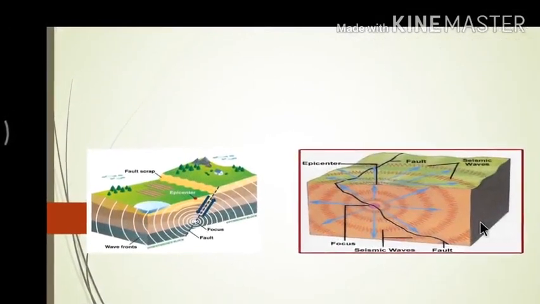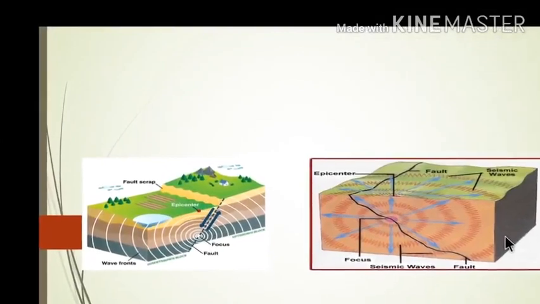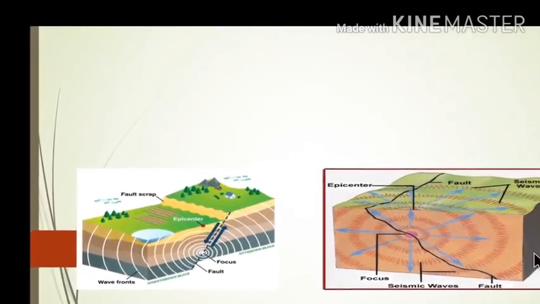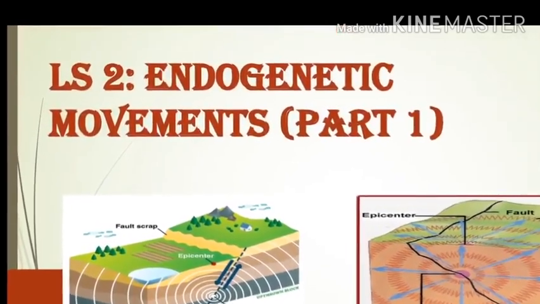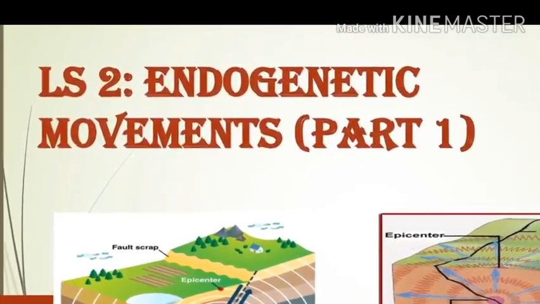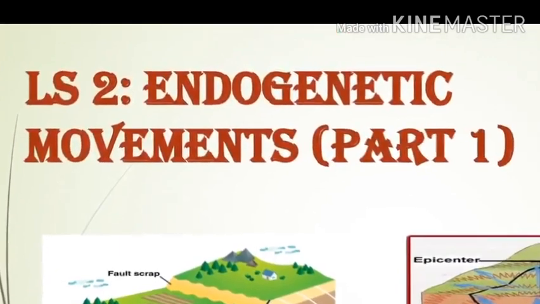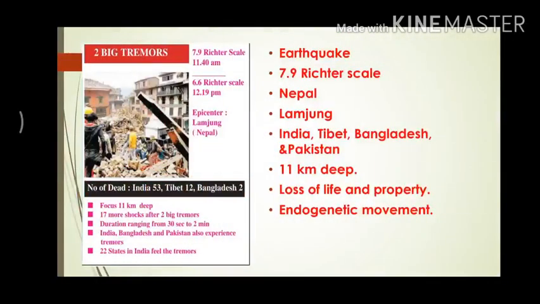Good morning, students. In lesson number 1, we studied about distributional maps. Now, lesson number 2, we are going to study about endogenetic movement. Endogenetic movements means interior of the earth. Now, refer to the figure on page 9. It is a picture of an earthquake. Let us answer the questions given.